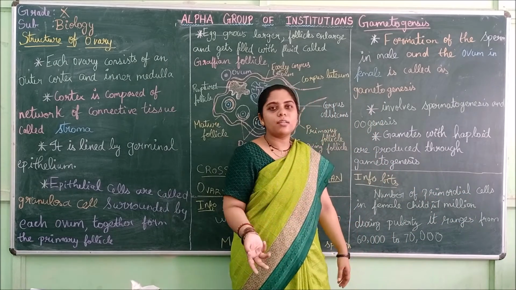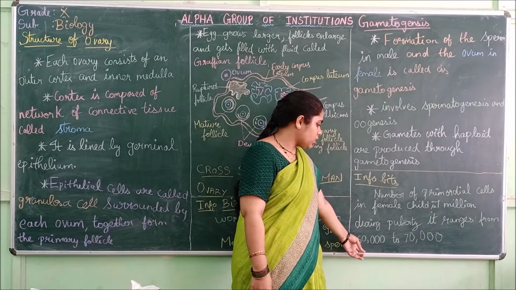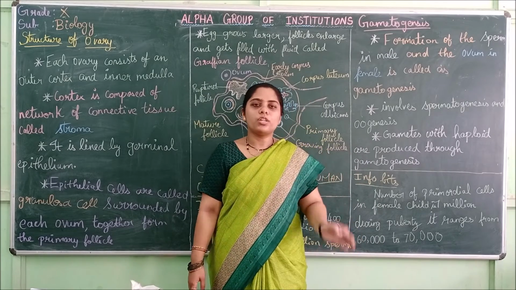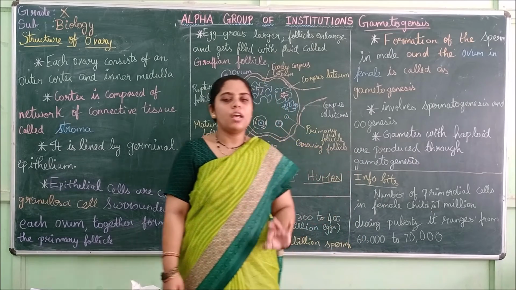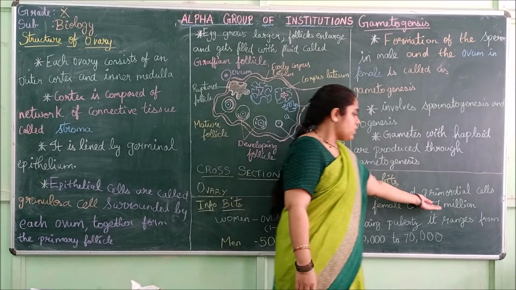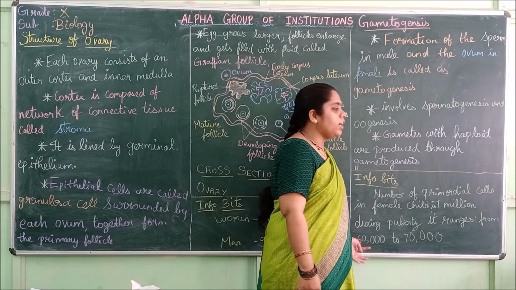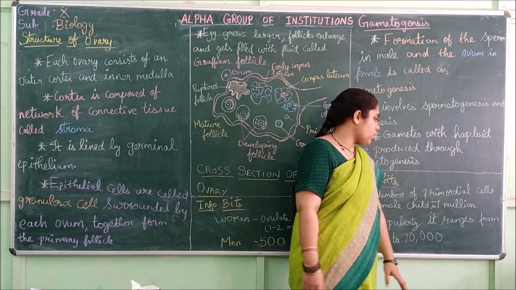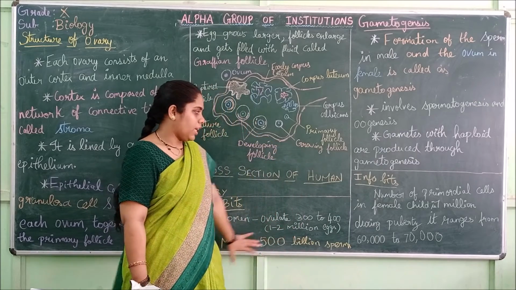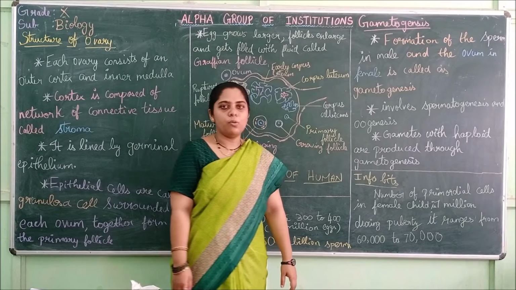After they attain puberty, it will be around 60,000 to 70,000 primordial cells with immature eggs inside them. These are the extra information, the info bits mentioned in your book.